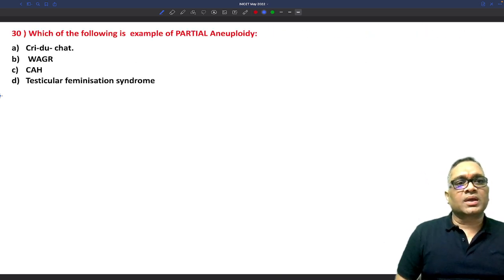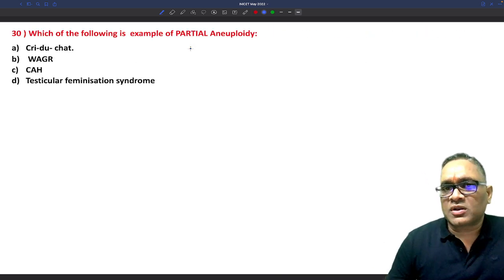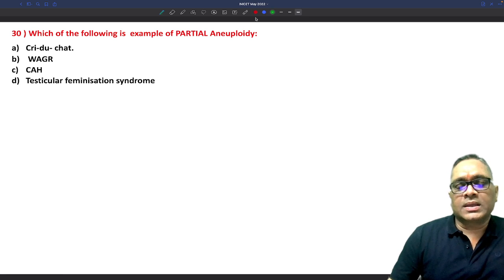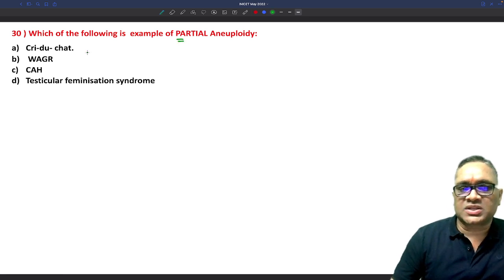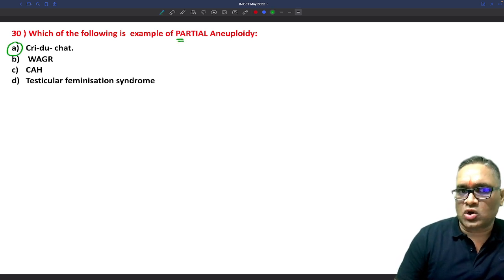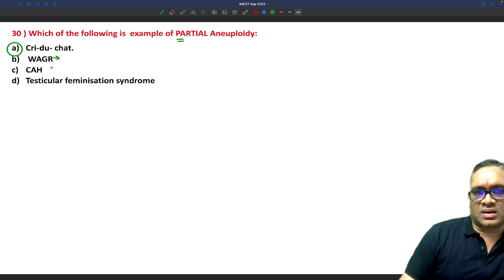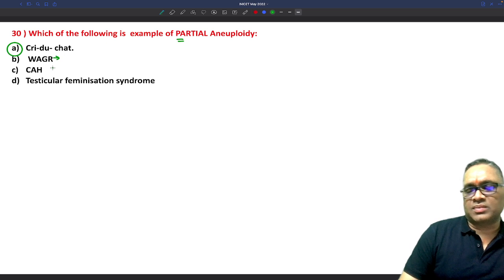Coming to the next question: which of the following is an example of partial aneuploidy, right? We have to understand that partial aneuploidy is Cri-du-chat syndrome. Werner syndrome is a disorder where you will not see partial aneuploidy.